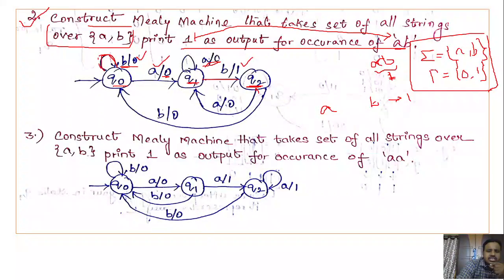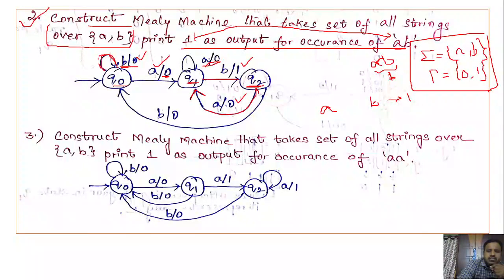So from Q2, if you get A, we make a transition towards Q1, and the output must be 0. What happens if we get a B in the Q2 state? Then again you have to wait for an A symbol followed by B.